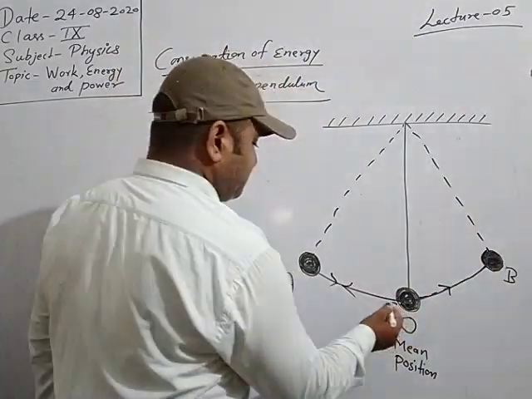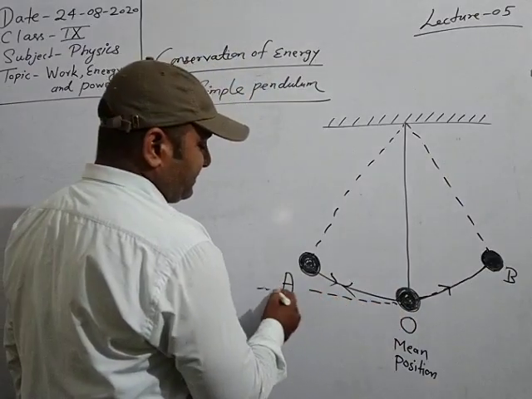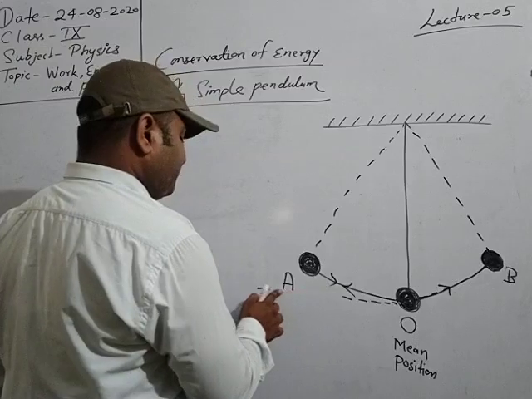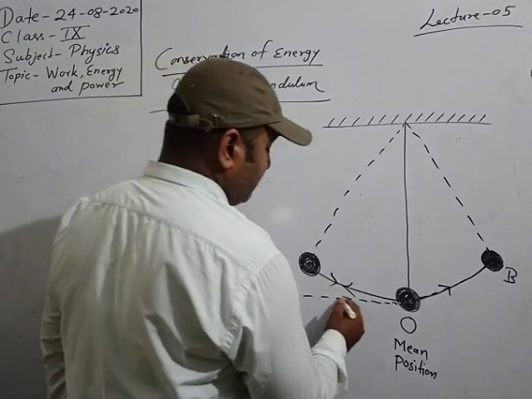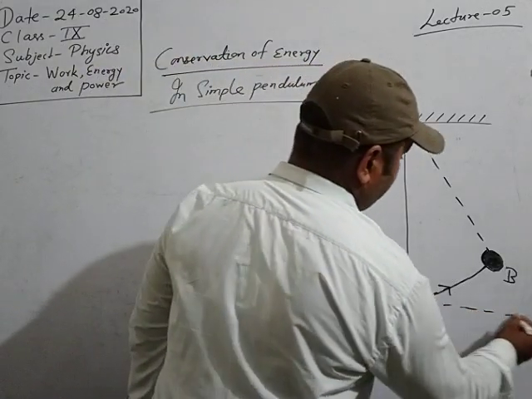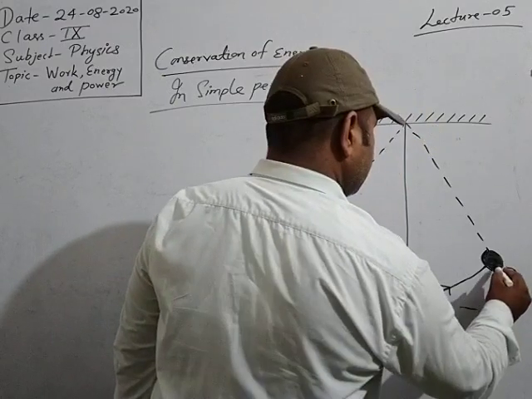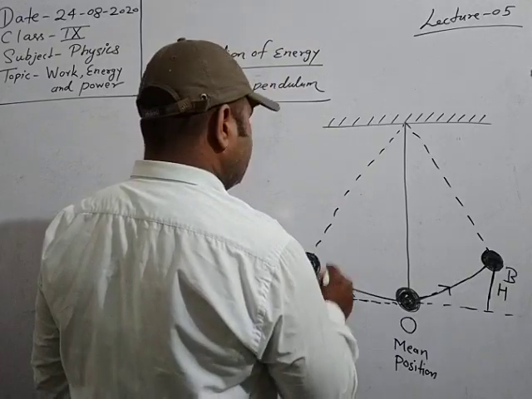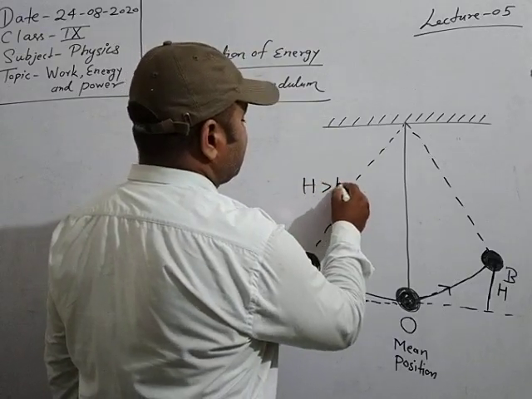Assuming that this is the level of ground, level of measurement, then this is the height H, and this one is height small h. Here capital H is greater than small h.